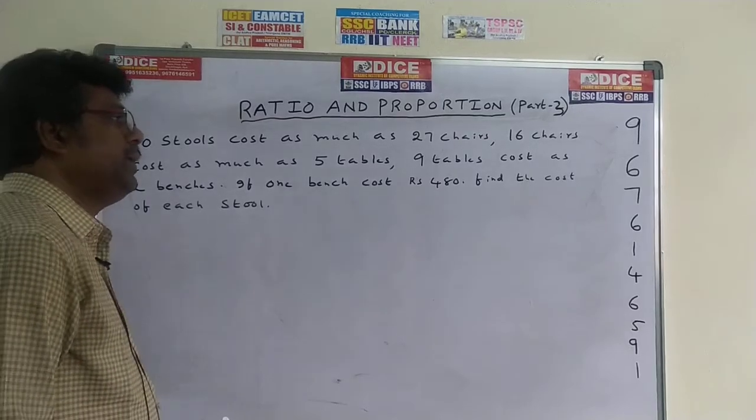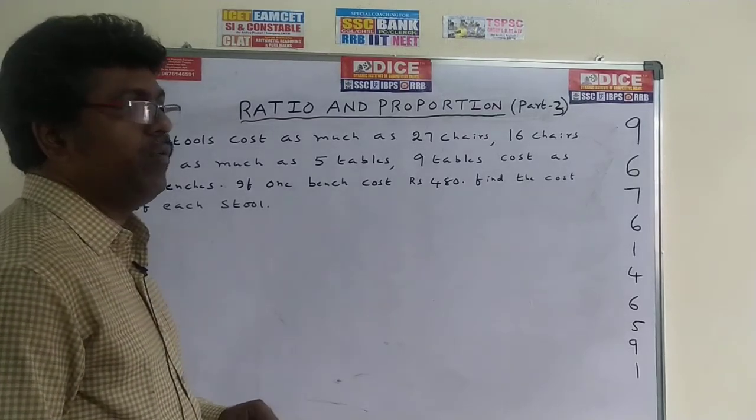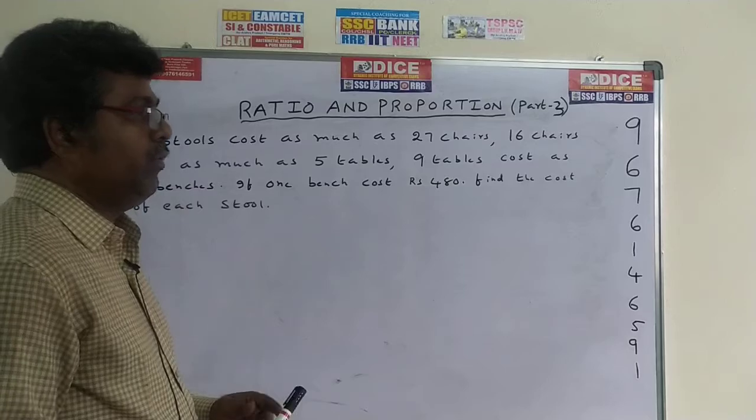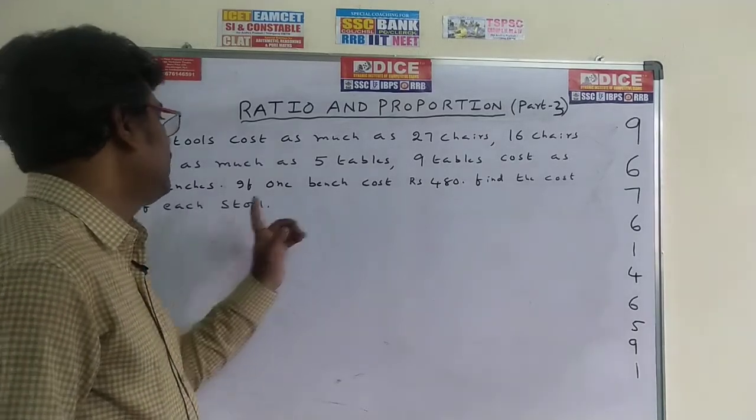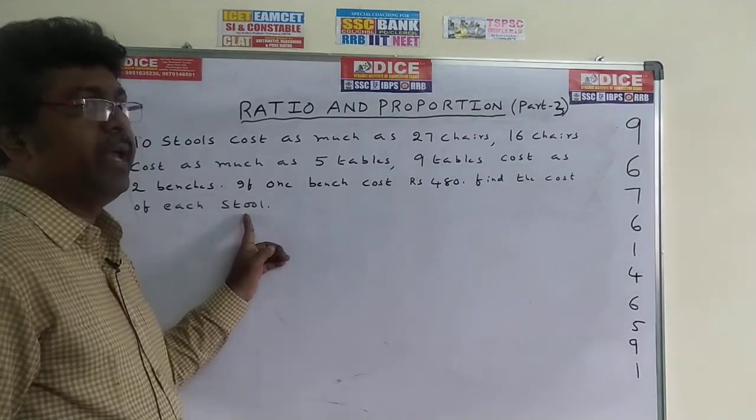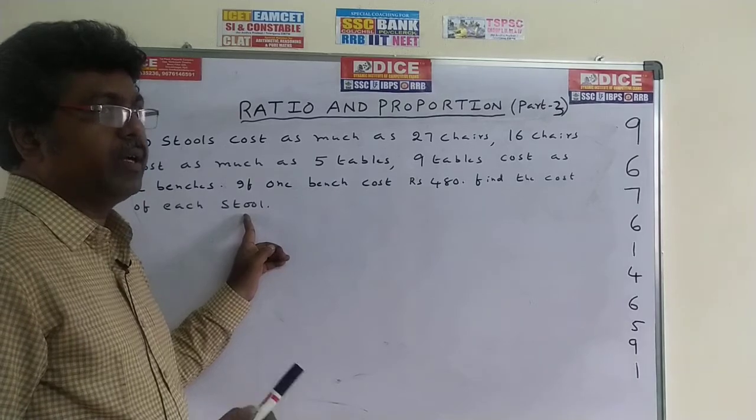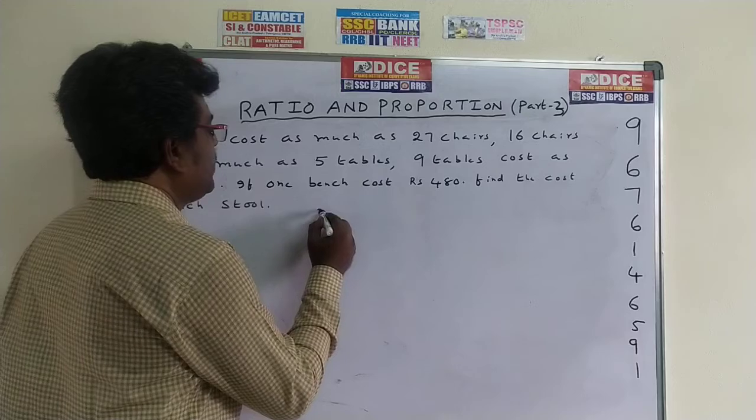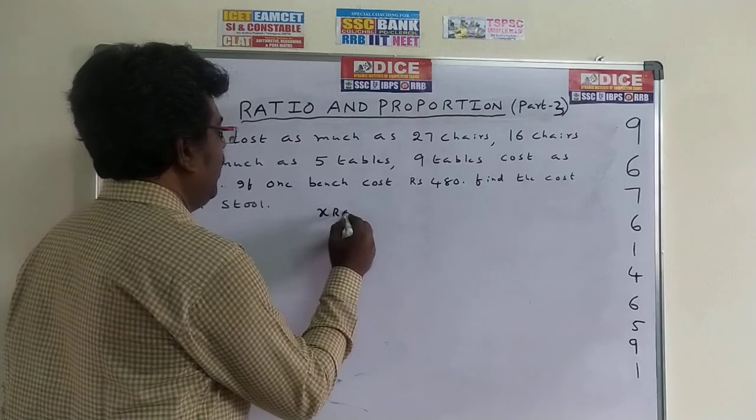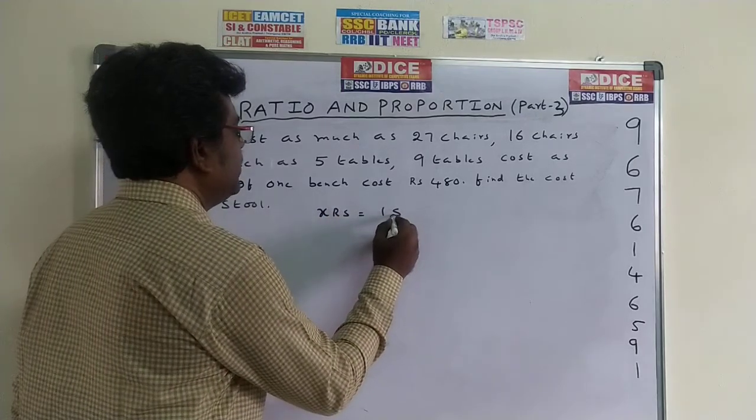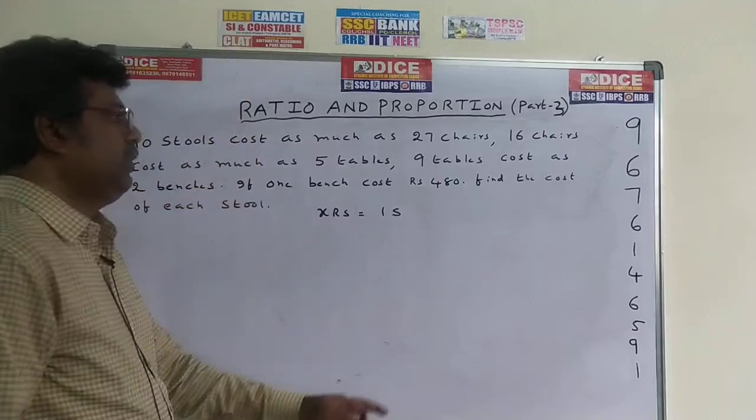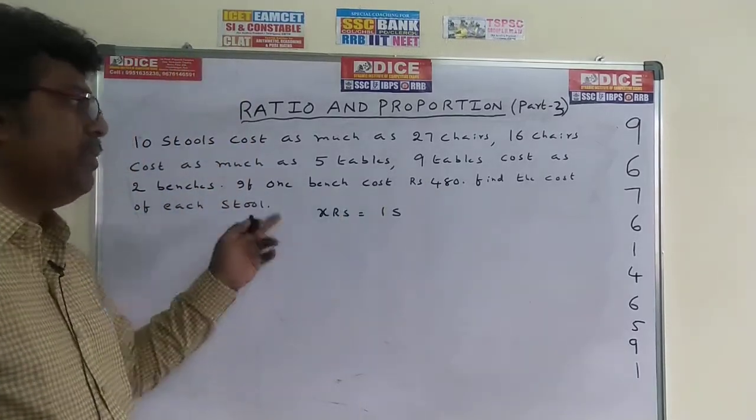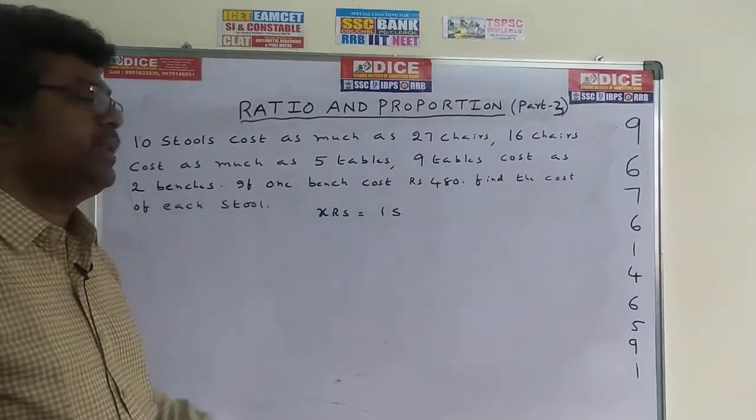If the problem is like this, first of all we have to assume the cost. Find the cost of stool. Assume the cost of stool as x rupees. First of all, you would assume the cost of stool as x rupees. X rupees is equal to one stool. Whatever the question, find the cost of stool. I am assuming one stool cost as x rupees.